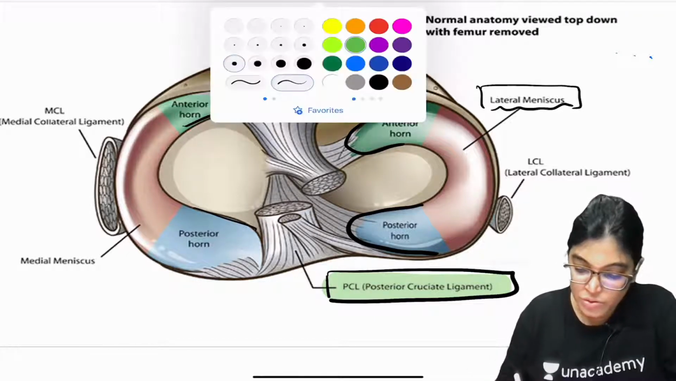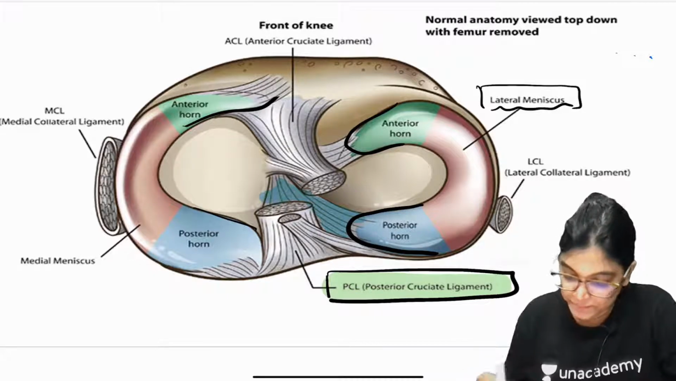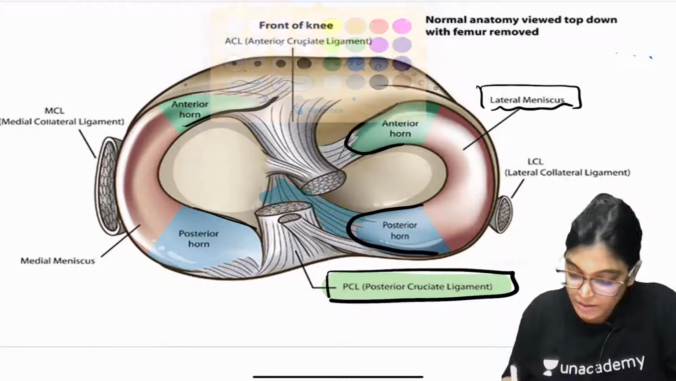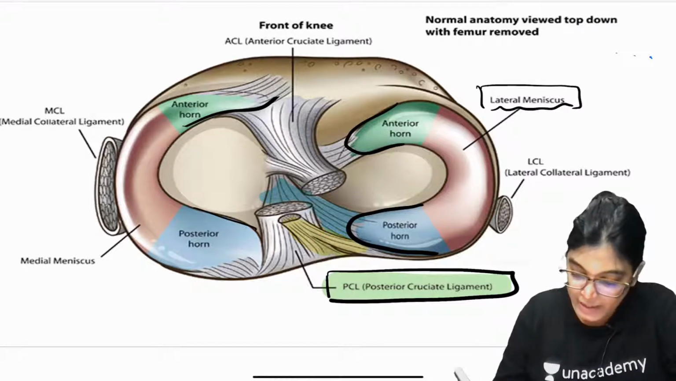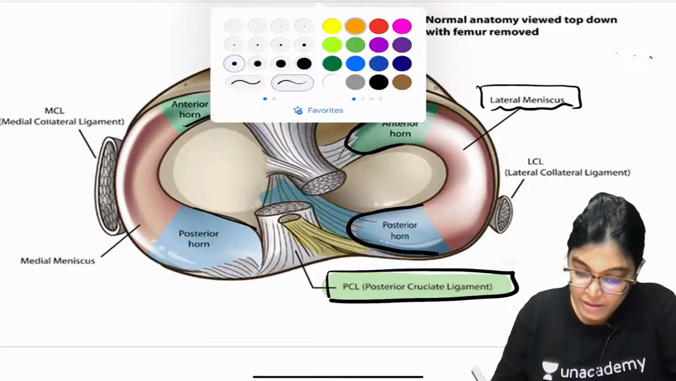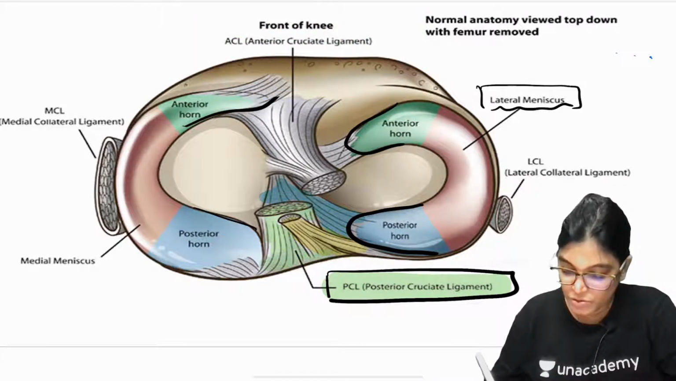I would like to use two extensions. I am using blue color for one extension and yellow color for the other extension. Can you see, in between lies the cruciate ligament. I am just showing you, this is the cruciate ligament.